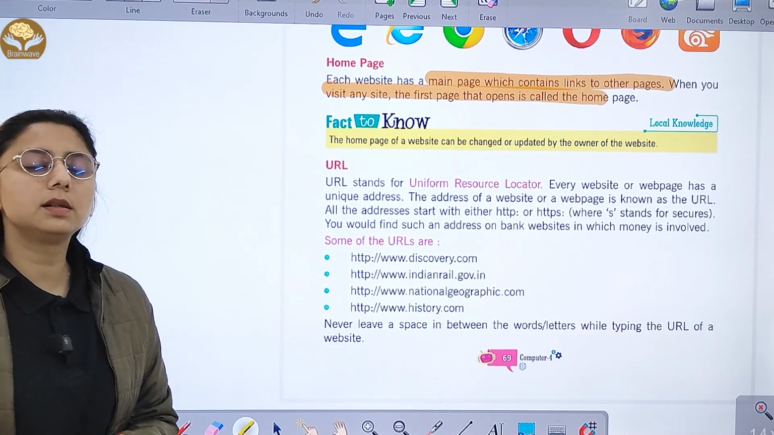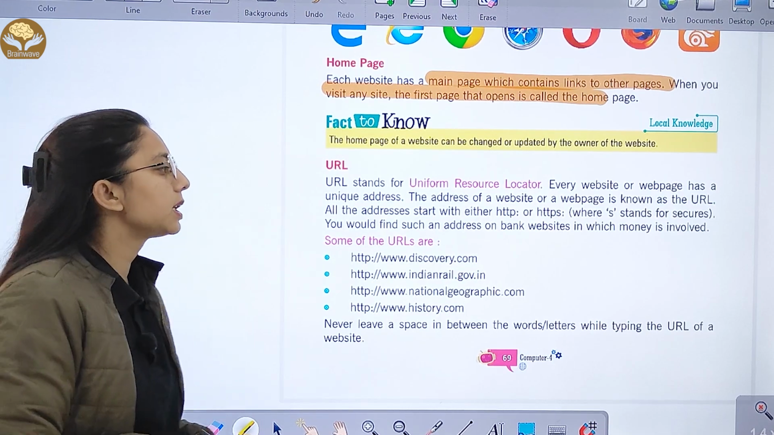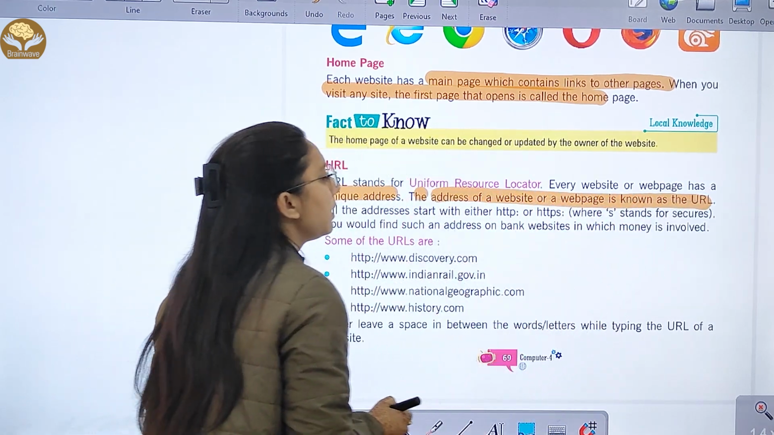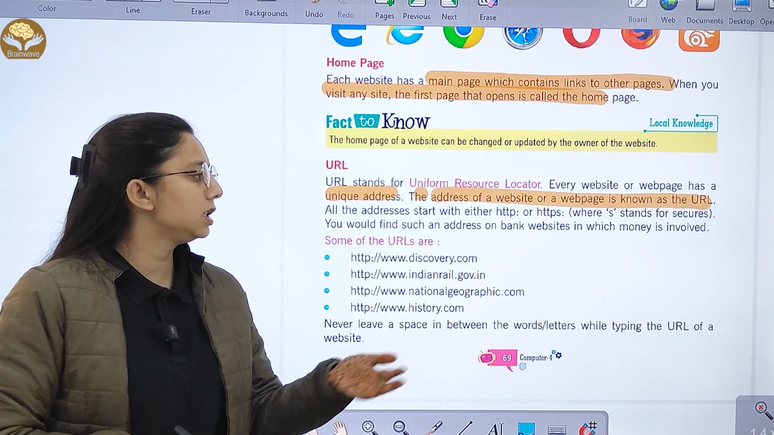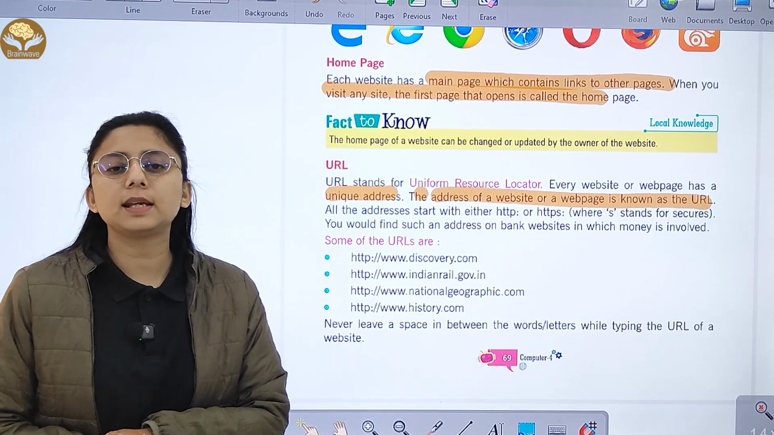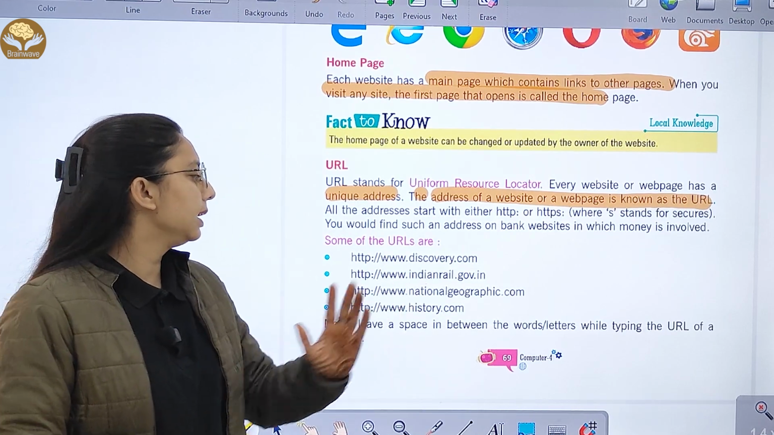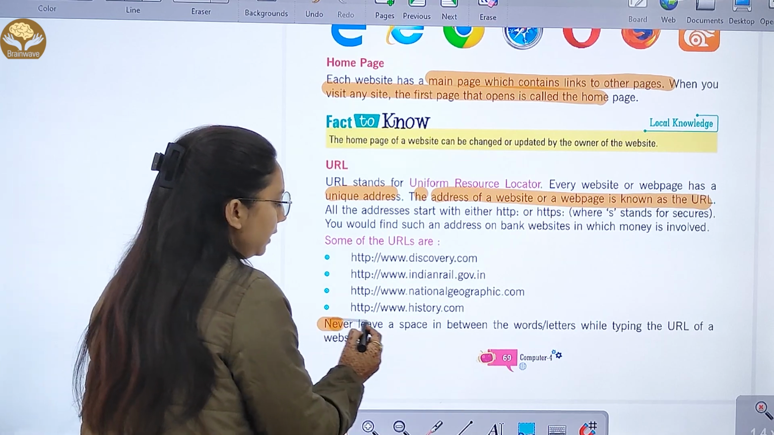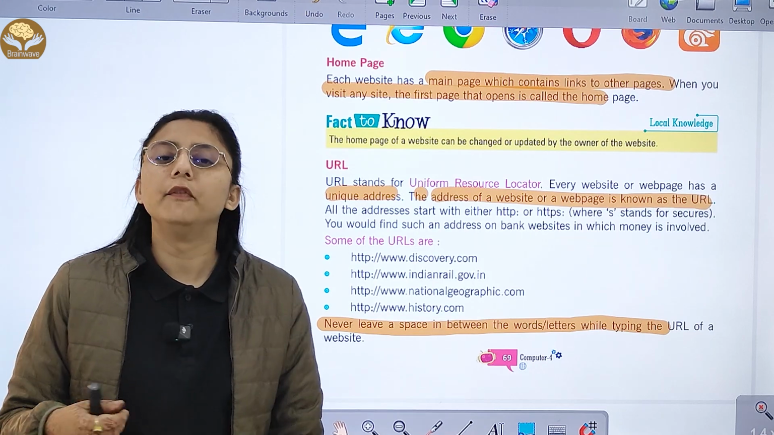Next is URL, which stands for Uniform Resource Locator. Every website or web page has a unique address. The address of a website or web page is known as the URL. All addresses start with either http or https. Now we have some examples of URLs like http://www.discovery.com, indianrail.com, nationalgeographic.com and history.com. Never leave a space between the words and letters when typing the URL of a website, right?